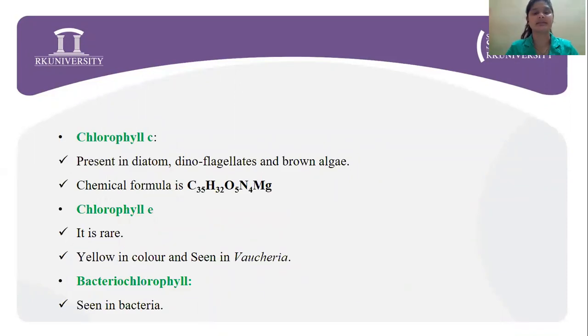These are present in diatoms, dinoflagellates, brown algae. The chemical formula being C35H32O5N4Mg. Now, chlorophyll E is the rarest of all chlorophyll and it can be seen in Bowkerelia, which is yellow in color. Bacteriochlorophyll, these are the chlorophylls which can be seen in bacteria.